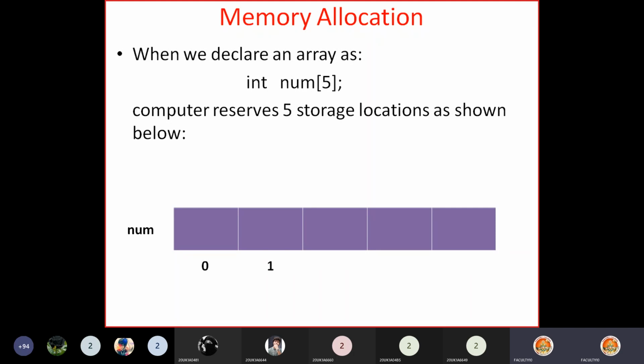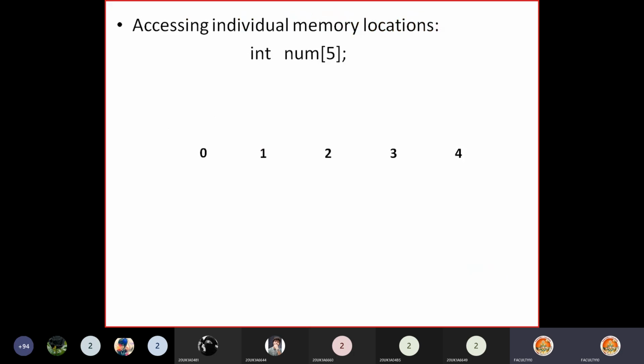The first element's index starts with 0, the second element's index is 1, the next element is at 2, the next at 3, and the next at 4. This is called the array index. By using this index mechanism, we can now access individual elements. Clear?